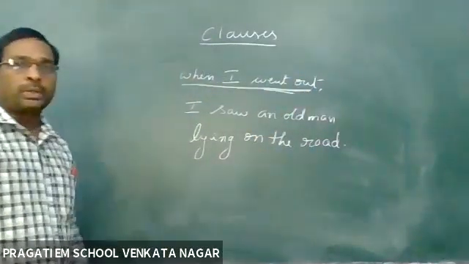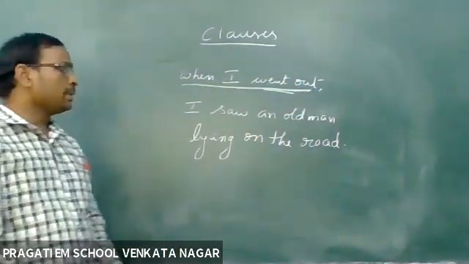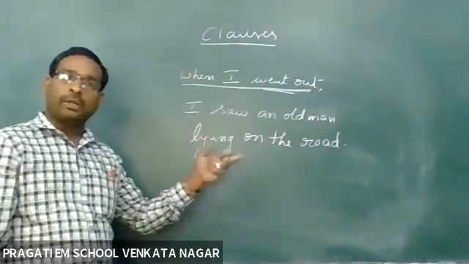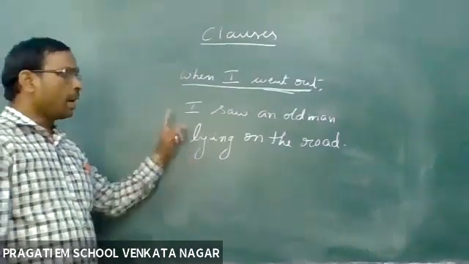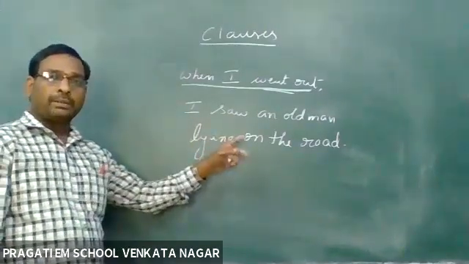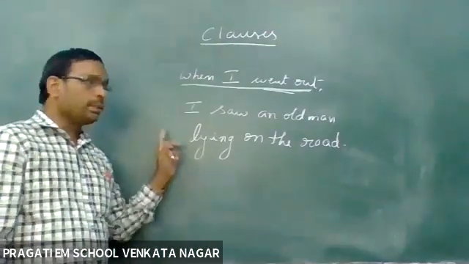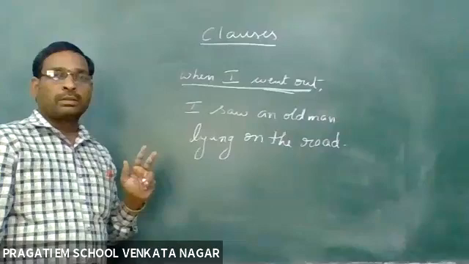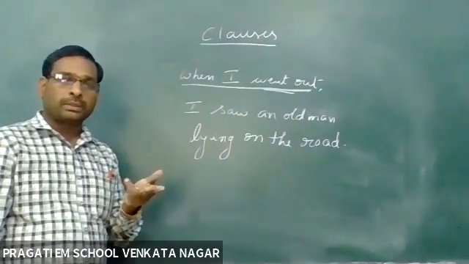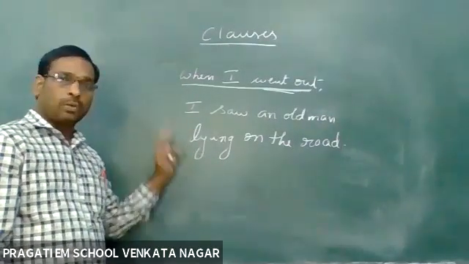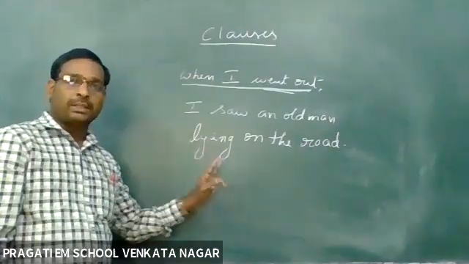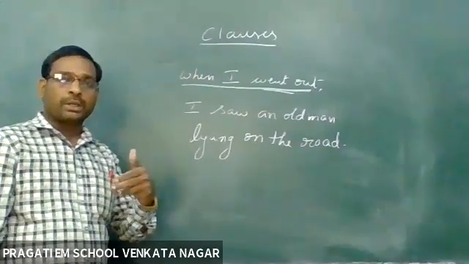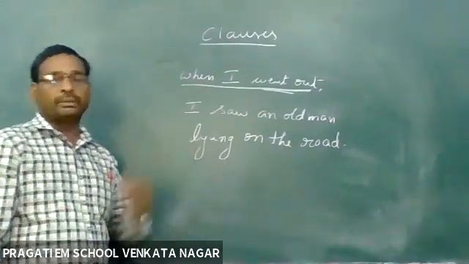When it is not giving complete sense, that is subordinate clause. Say individually, I saw an old man lying on the road. See, this clause is conveying complete sense. You got it? When I say this one, what is my intention or what is the meaning of my delivery?